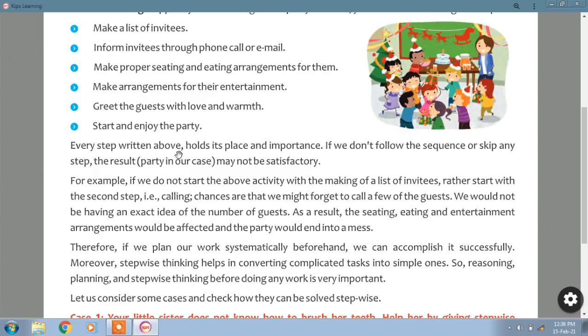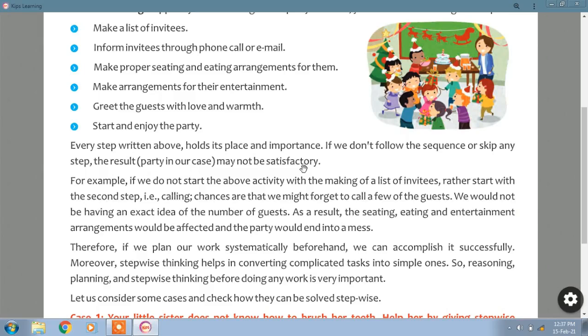Every step written above holds its place and importance. So whatever steps are given, every step is very important and very significant, because each step has its own importance in that particular place. If we don't follow the sequence or skip any step, the result, in this example the party, may not be satisfactory.